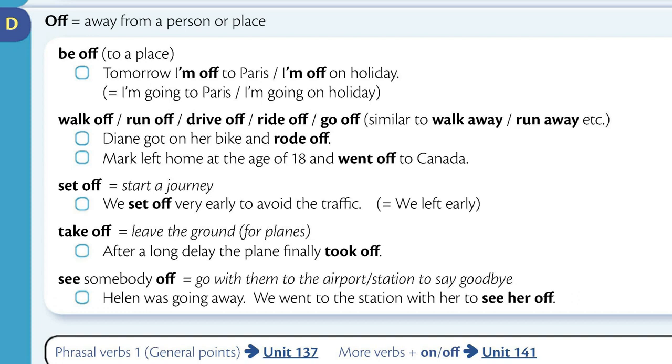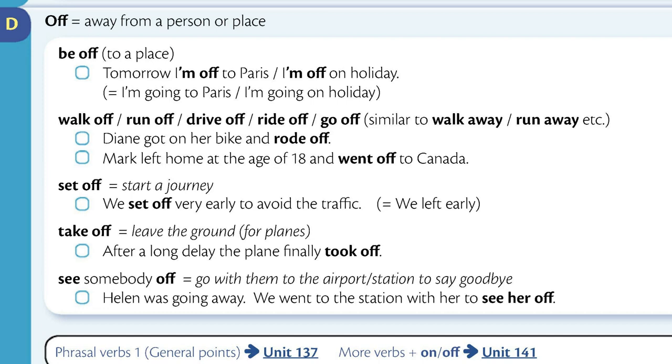Set off means start a journey. We set off very early to avoid the traffic. Means we left early. Take off means leave the ground for planes. After a long delay, the plane finally took off.